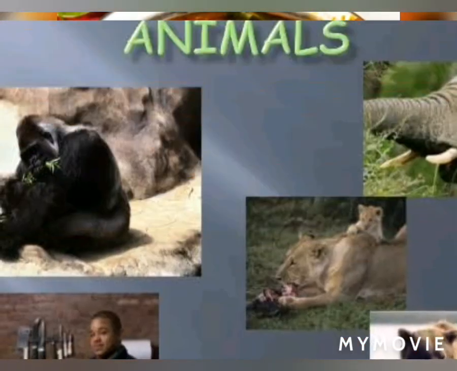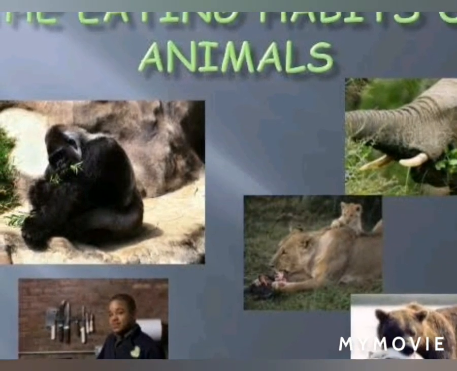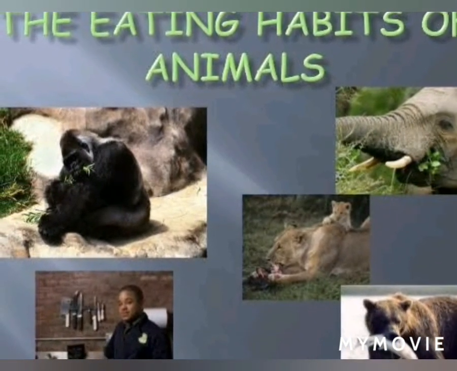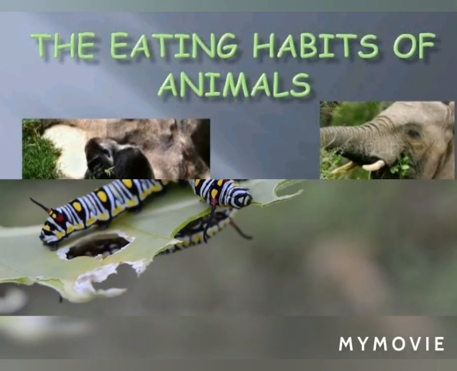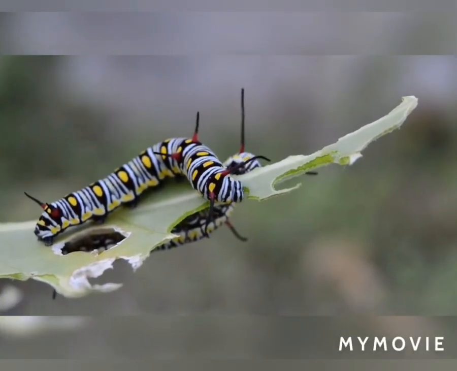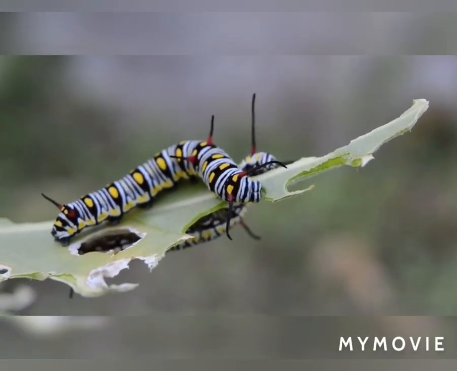Okay? Similarly, children, different animals eat different food. Okay? And why do they eat different food? Because accordingly, their mouth parts have been designed, have been adapted to the kind of food they eat.